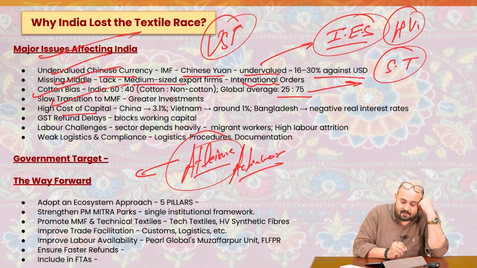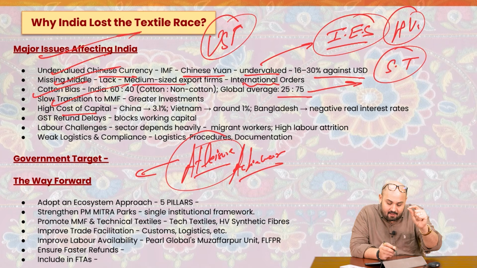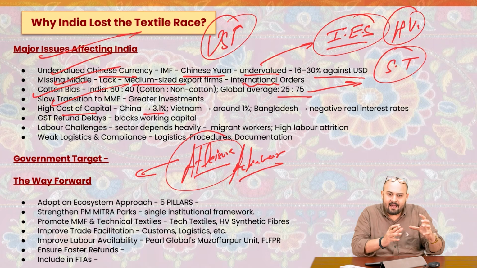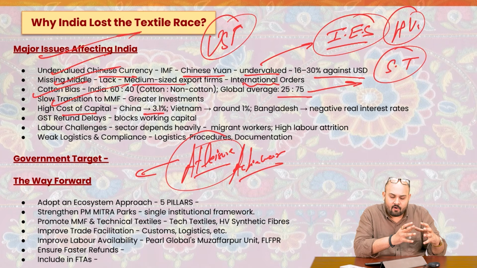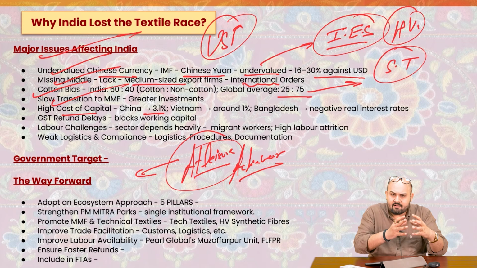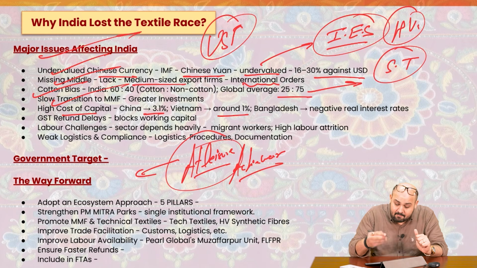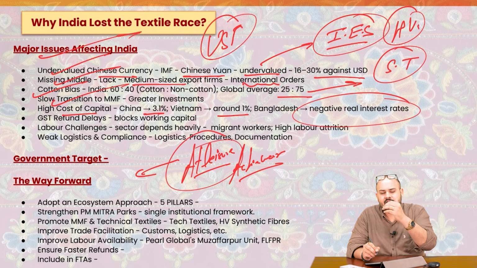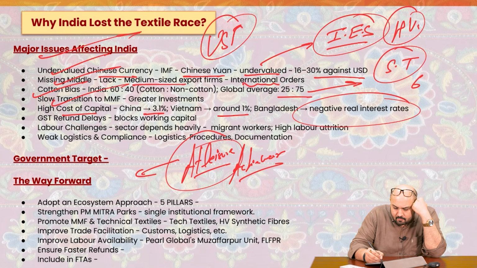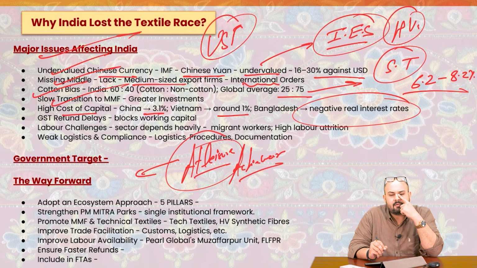High cost of capital. In China, the real interest rate is almost 3.1%. If I have to secure a loan for working capital, the real interest is only 3.1% in China. In Vietnam, it's around 1%. In Bangladesh, it's actually a negative real interest. In India, it ranges from almost 6.2% to 8.2%. Very high cost of capital. So this acts as a hindrance for the production of textiles and apparel.